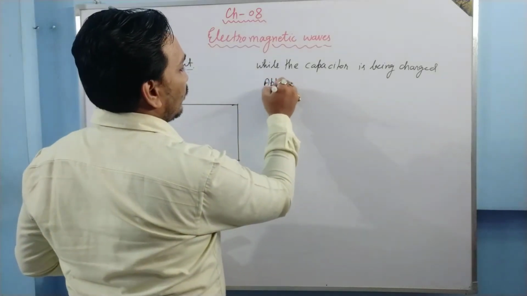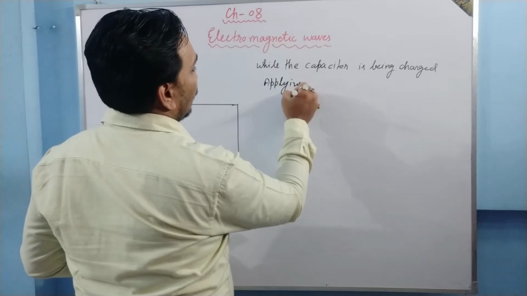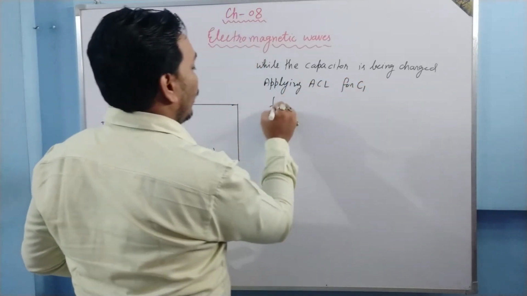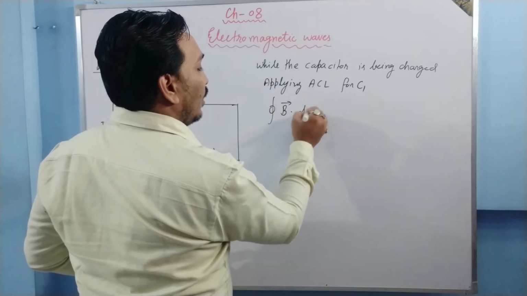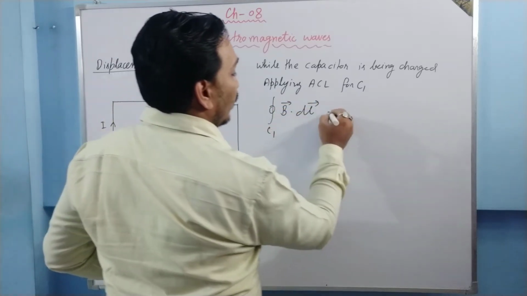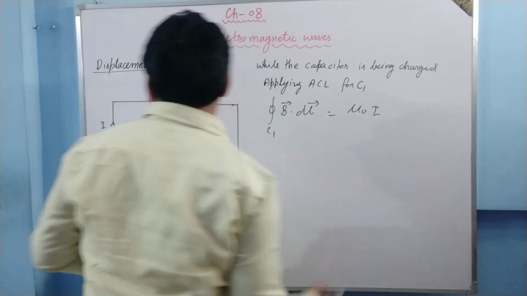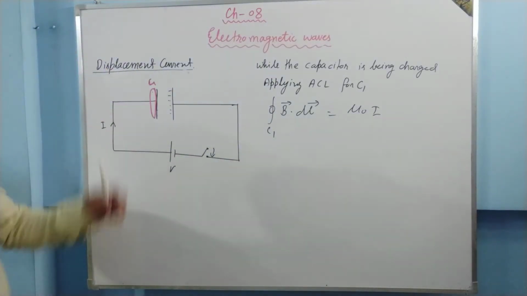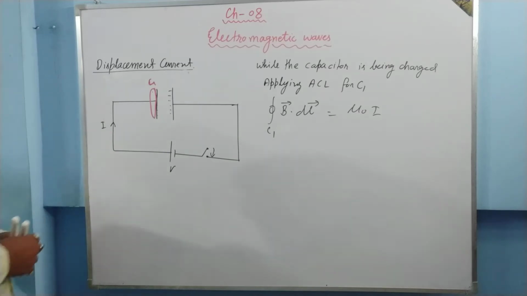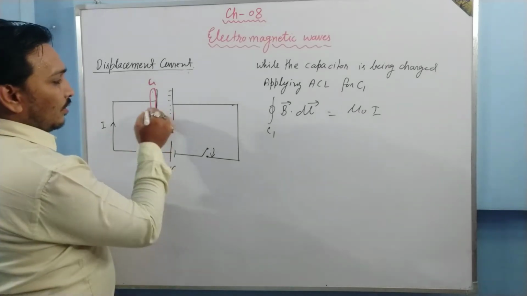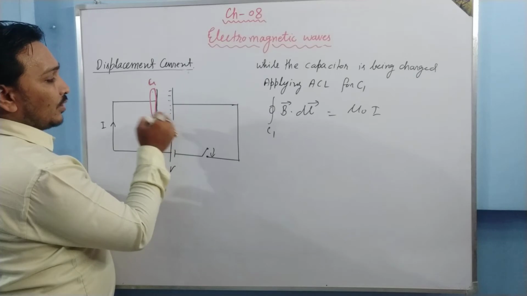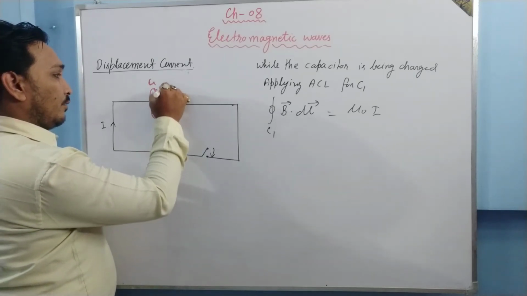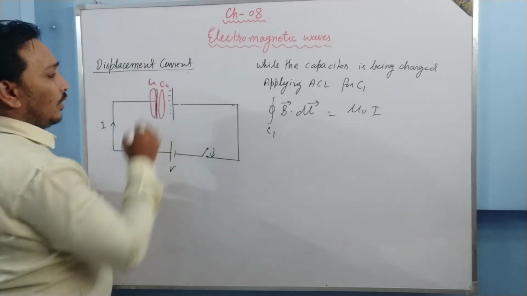Applying ACL for C1, we'll have the line integral of B vector dot dl vector along C1 equal to mu naught times I, because when the capacitor is being charged, we'll have a current in the outside circuit. But if we take a loop just inside the capacitor, just by this plate, let this loop be C2.